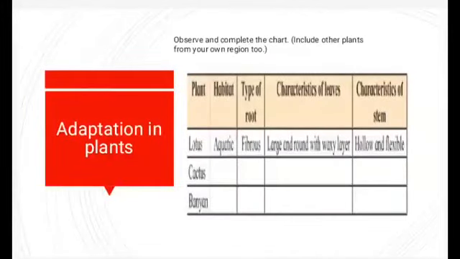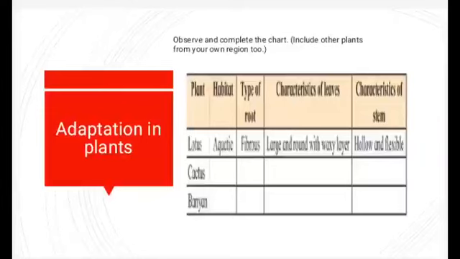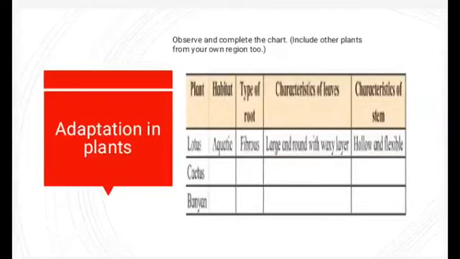First we will see the adaptation in plants. See the given table and observe and write the characteristics of the plants. For example, see the first one is lotus. The lotus is seen in the aquatic region and the type of root is fibrous, and the leaves of lotus are large and round with a waxy layer. Now the characteristics of stem: they are hollow and flexible. So you think about it and try this for cactus and banyan tree and fill the table.